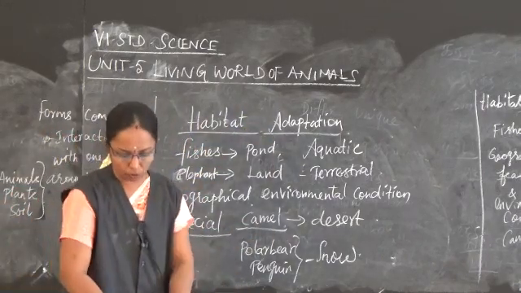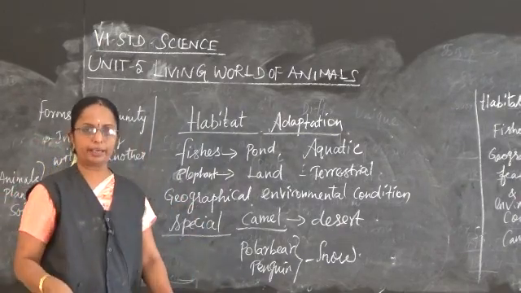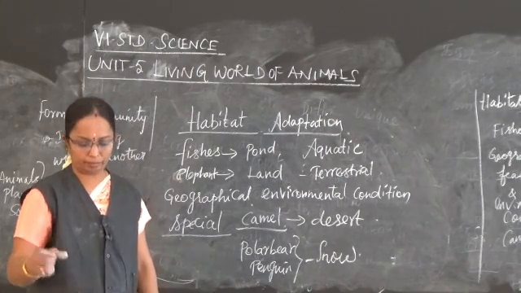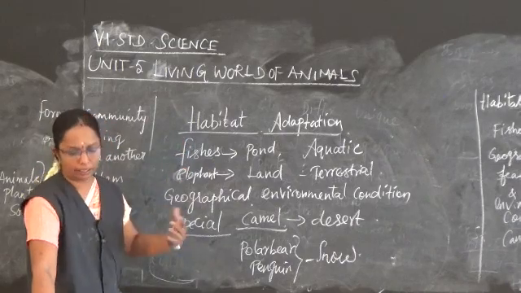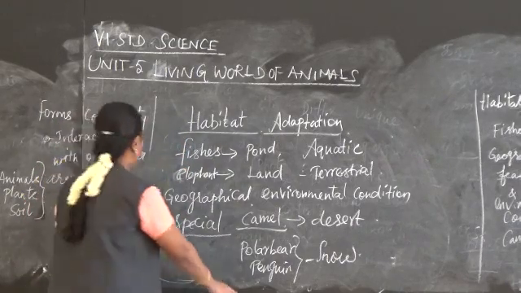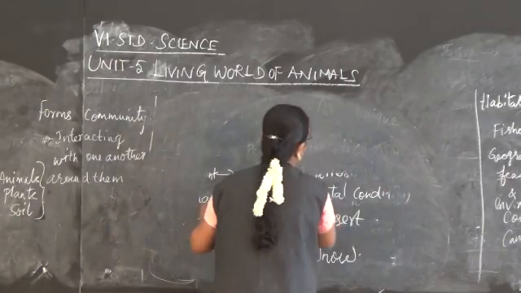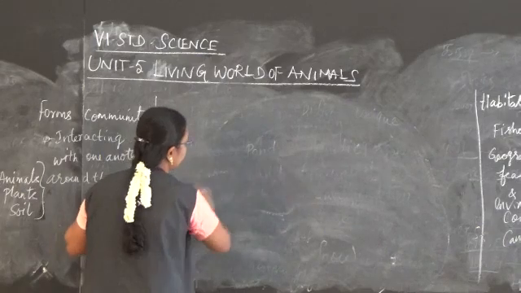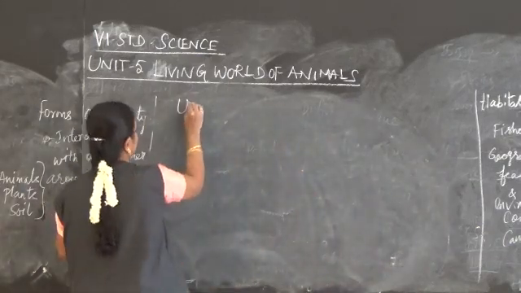So when we talk about biodiversity, the variety and variability of the organisms and the habitat in which they are living is known as biodiversity, and the habitat includes the place where they are living. Next we move on to the organism, that is unicellular and multicellular organism.